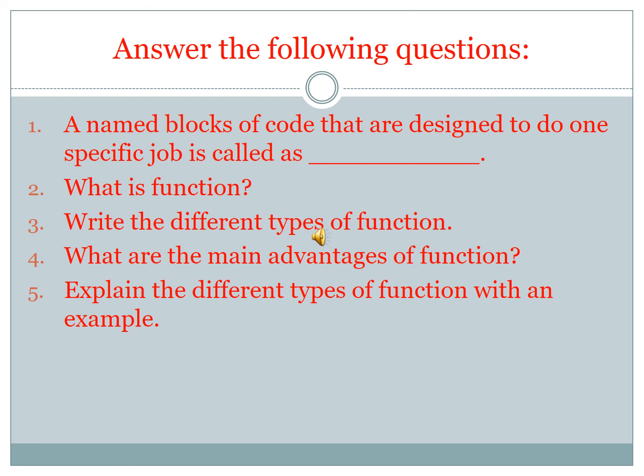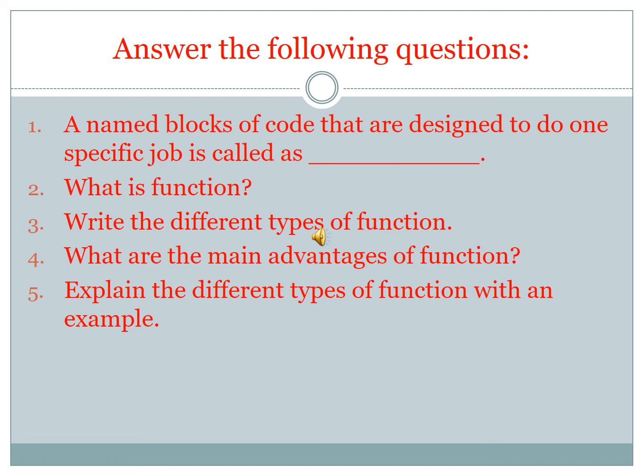Write these 5 questions. A named block of code that is designed to do one specific job is called a dash. What is a function? What are the different types of function? What are the main advantages of function? Explain the different types of function with an example.